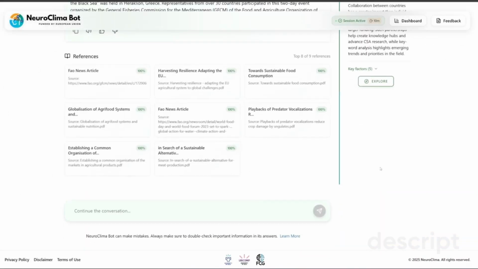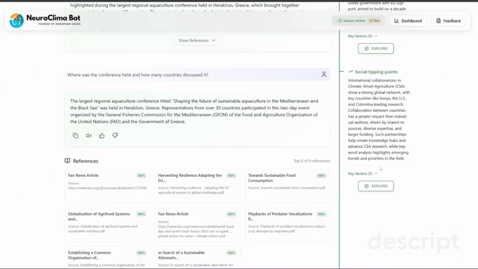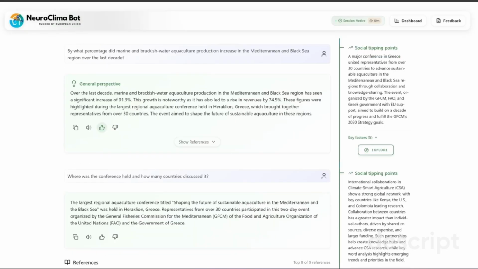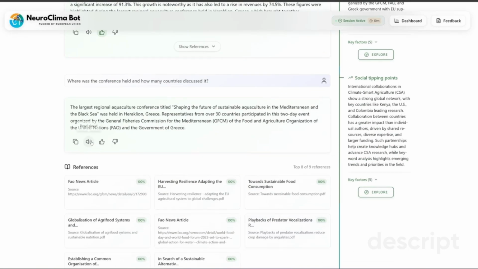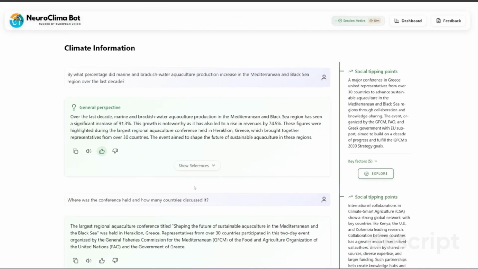As you can see, the bot understood my follow-up question and provided accurate information. It identified that the conference was held in Greece and had participants from 30 countries attending the event. You'll also notice that when I ask follow-up questions, the previous references are hidden under a collapsible button to maintain a clean, organized interface for users.